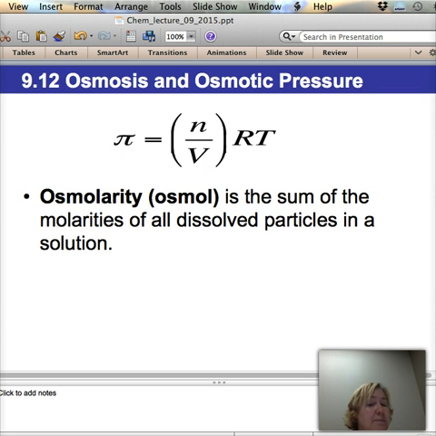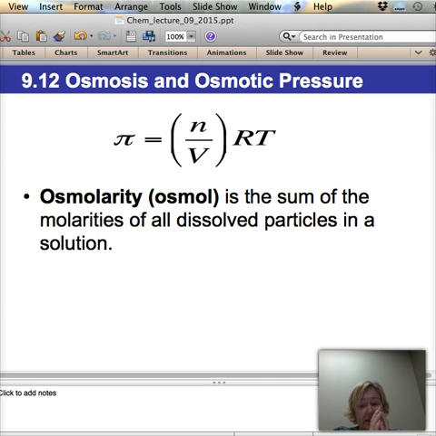How do we count osmolarity? We use the equation. Osmolarity is the sum of the molarities of all the dissolved particles in a solution. So again, this is kind of like the combined gas law. Osmolarity is like, I don't care what you are. I don't care if you're a sugar molecule, nitrogen, or chlorine. I don't care what you are. I'm going to count everybody all together.